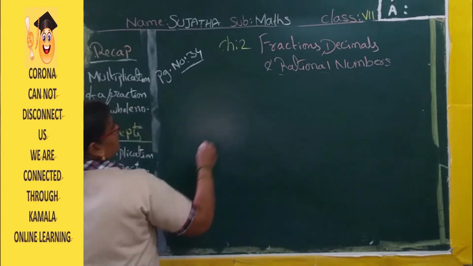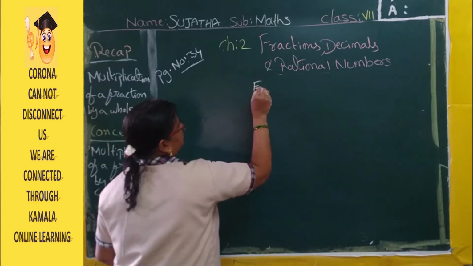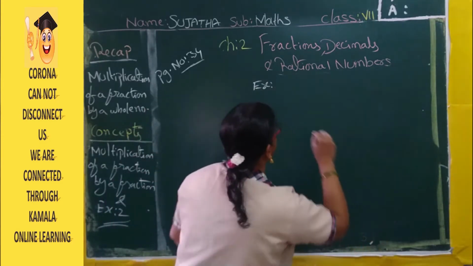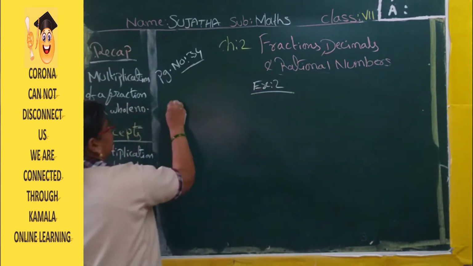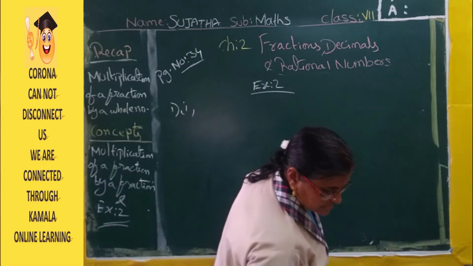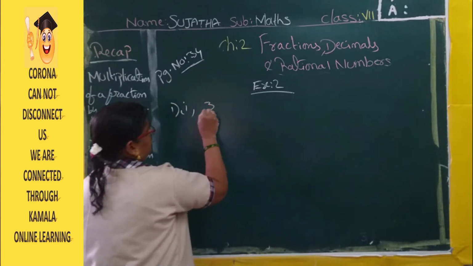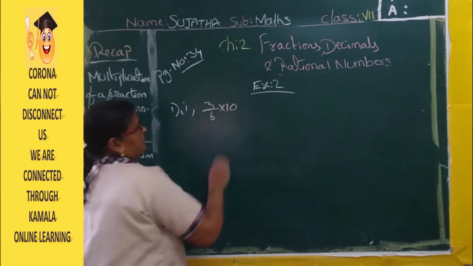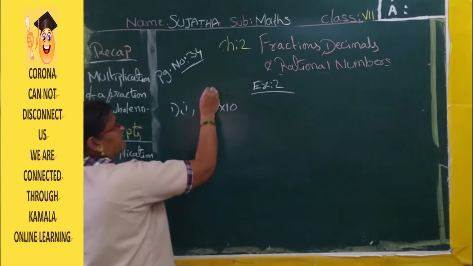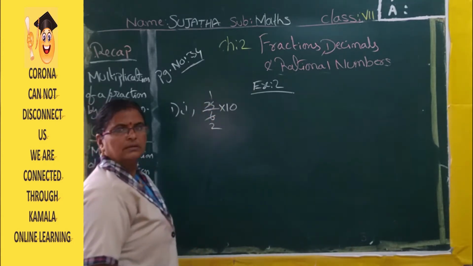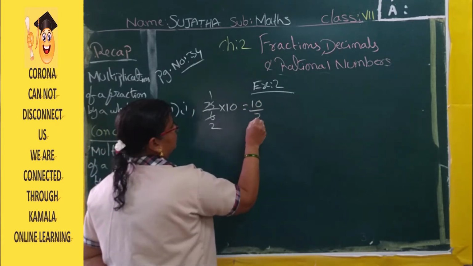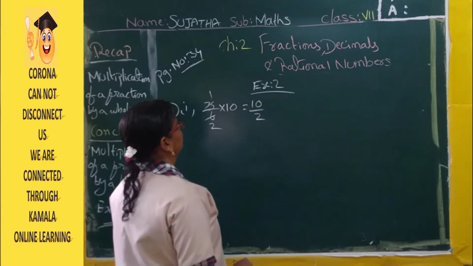First one, exercise 2, first sum, first bit. You have to multiply and you have to express as a mixed fraction. 3 by 6 into 10. Now, see, here you can simplify, no? 3 ones are 3, 3 twos are 6. So, 1 tens are 10 by 2.